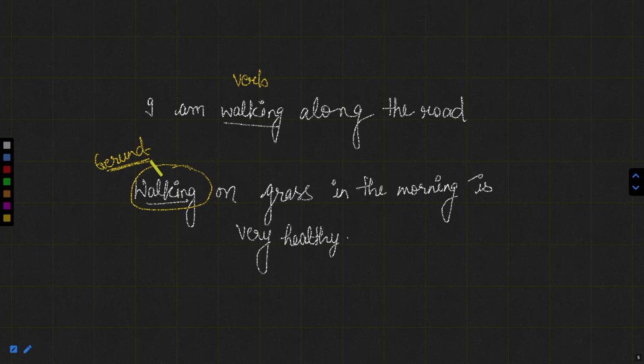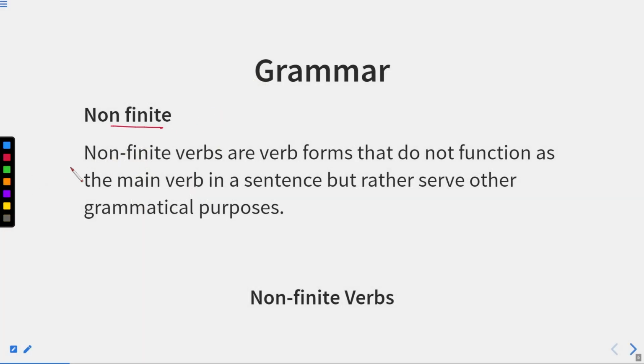Now, we have already read some points about a word which looks like a verb but is a noun. Here, a non-finite verb is not a noun actually, but it is somewhere different, or you can say some of these words can be nouns as well. Well, what is it? Let us elaborate in this session. So first let us discuss the definition.